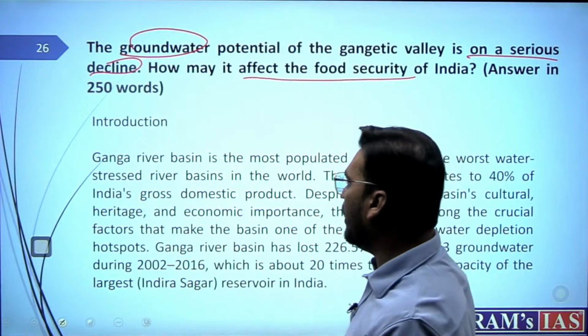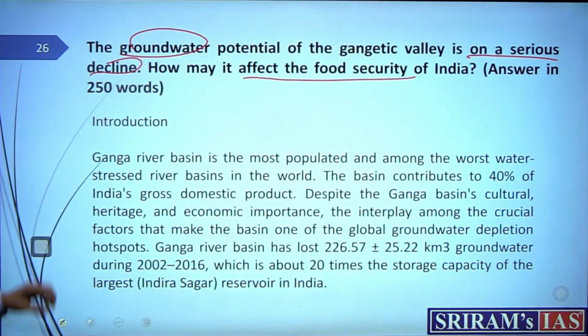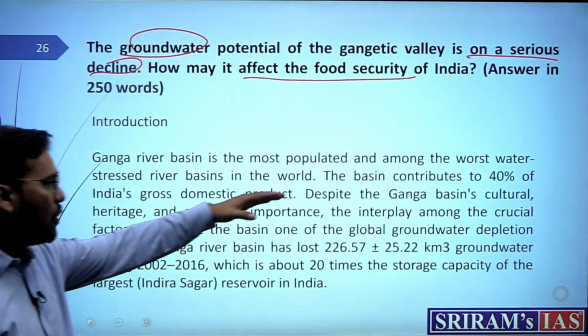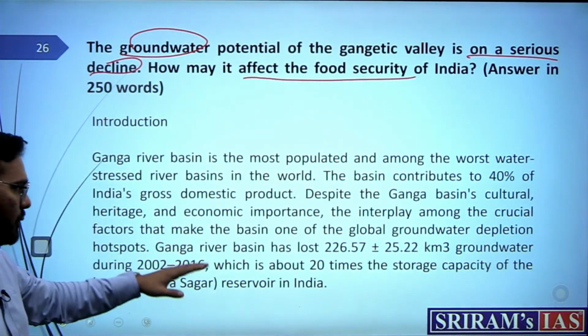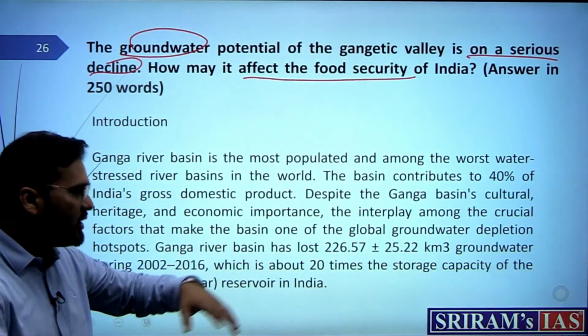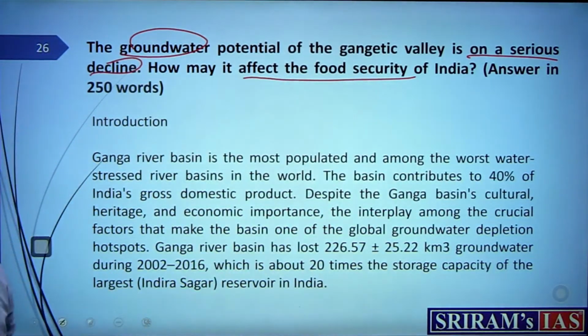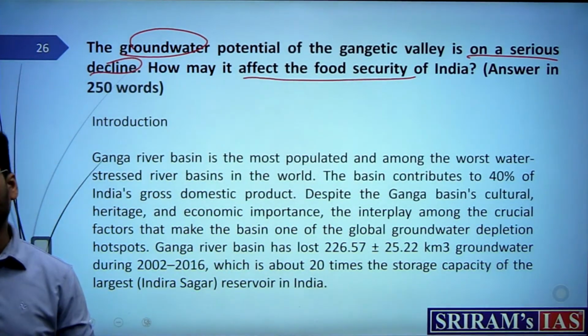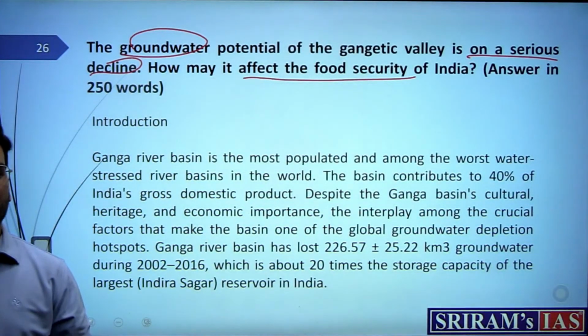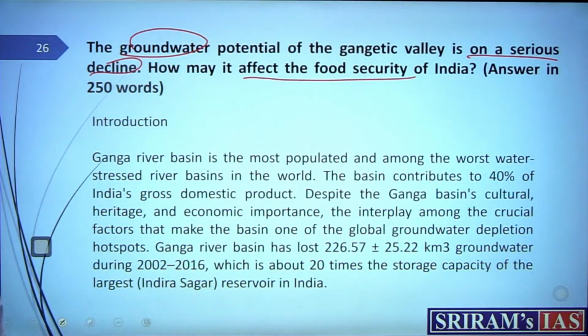For example, what I have got, it is a basin most populated among the worst water stressed river basins in the world. It contributes to 40% of India's gross domestic product. Ganga basin has a lot of cultural heritage and economic importance, and the interplay among crucial factors makes the basin one of the global groundwater depletion hotspots. Why? Because we have a lot of population, agriculture, industries, pollution, lots of things, right? Those are the factors making an interplay here.